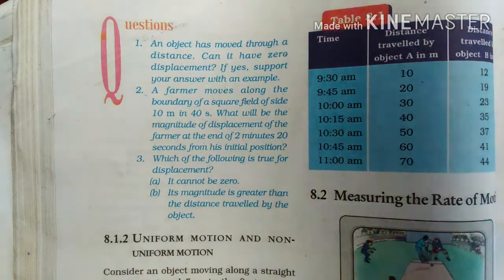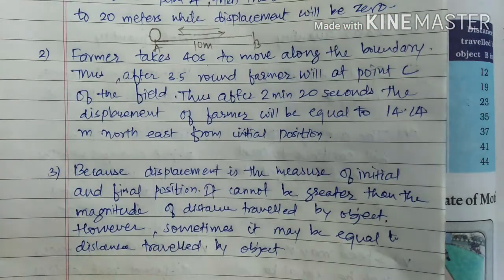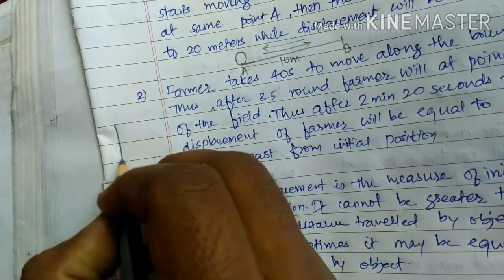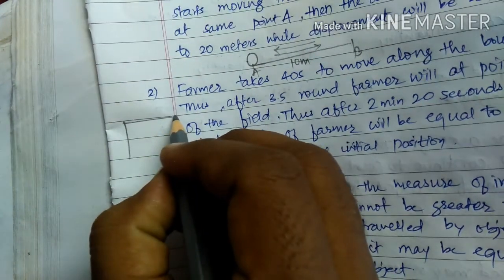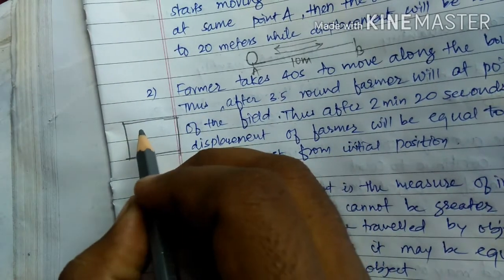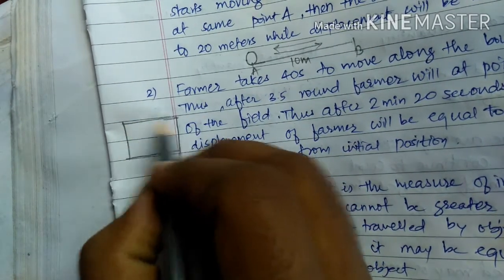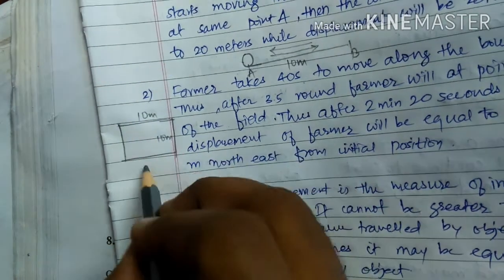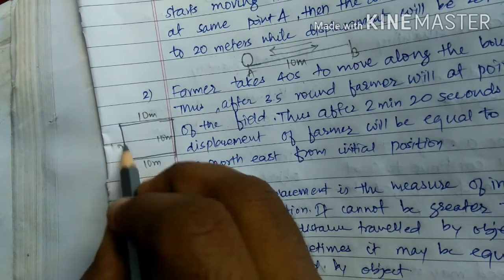See the answer, and the answer is in this way. Now suppose this is a field, you consider this is one field. From this point to this point 10 meters, again this point to this point 10 meters, then this 10 meters and this 10 meters.